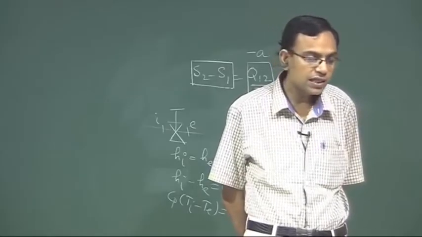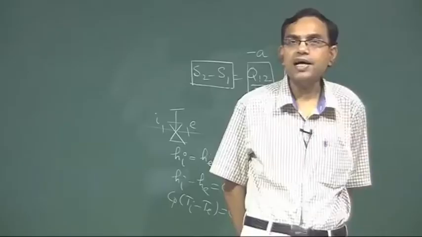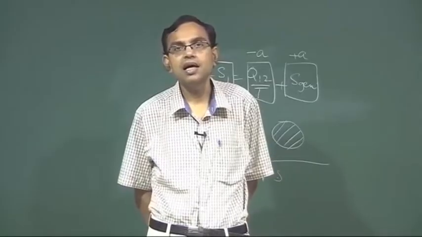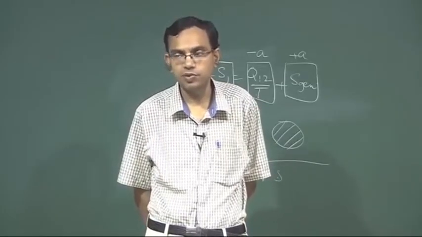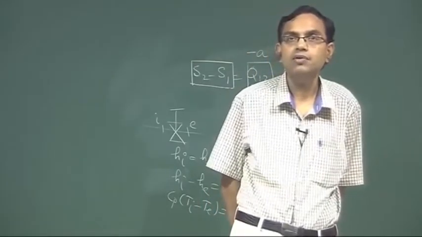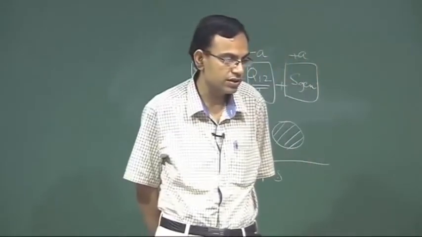However, there is a temperature difference between the system and the heat source. Heat source is 100 degree centigrade and system boundary is at 40 degree centigrade. So, because of this finite temperature difference across which heat transfer is taking place, it is an externally irreversible process. Therefore, the process is not reversible, it is only internally reversible but not externally reversible.